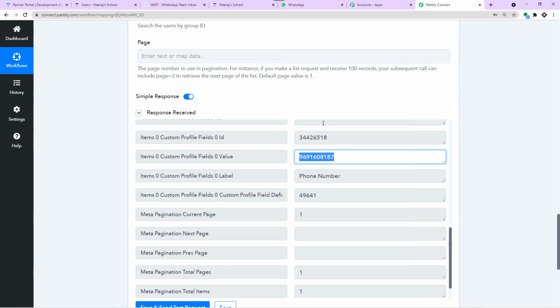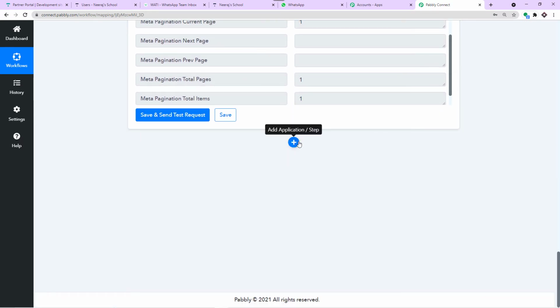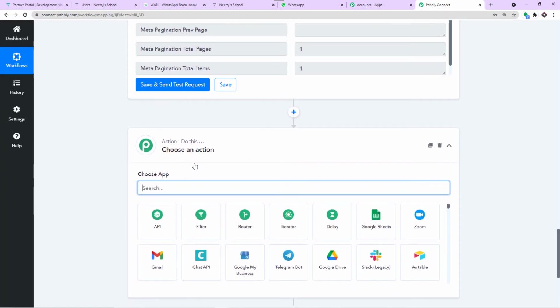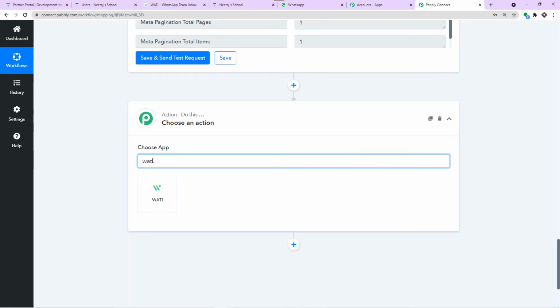So what's next? Now we are going to send a message on this phone number. We will be sending the WhatsApp message via WATI. This is something I have explained earlier. WhatsApp has limited APIs, so that is why we are using WATI to send the WhatsApp message. And I will teach you everything from scratch. So just click on this plus button and we are going to introduce WATI.